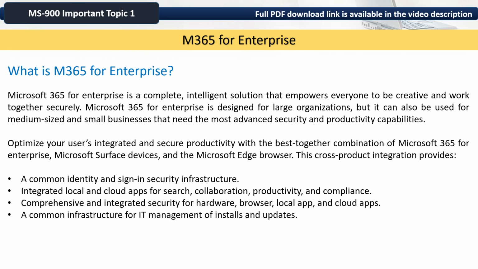Optimize your users' integrated and secure productivity with the best combination of Microsoft 365 for Enterprise, Microsoft Surface devices, and the Microsoft Edge browser.